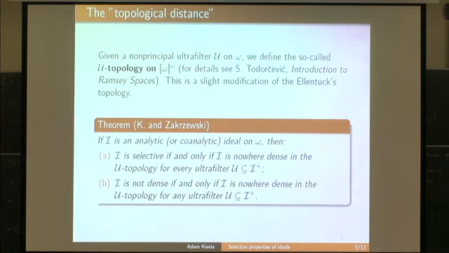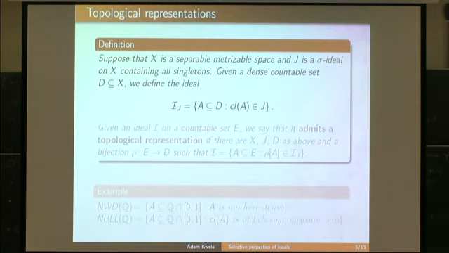Okay, so there are no selective dense ideals, at least analytic or coanalytic ideals. And these two properties are very far away from each other. But what in the case of weak selectivity? Are there weakly selective ideals which are dense? And in fact there are, and even there is a quite big class of ideals satisfying these two properties. I will introduce this class.